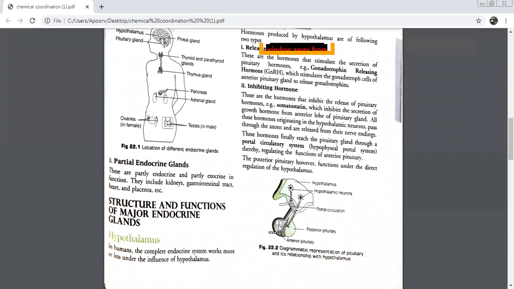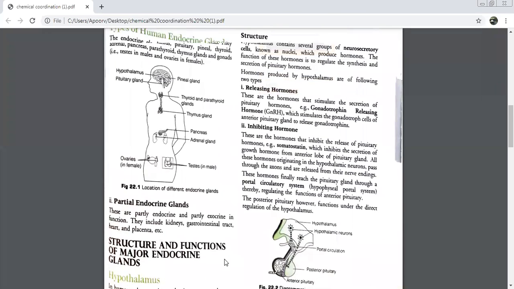But let's talk about this neuron now. This is not reaching the anterior pituitary directly. In between we have a portal system, the one you can see here. What is the name of the portal system? Hypophyseal blood vessels. Okay. Now let me hide this for a second. Let me ask you some questions.